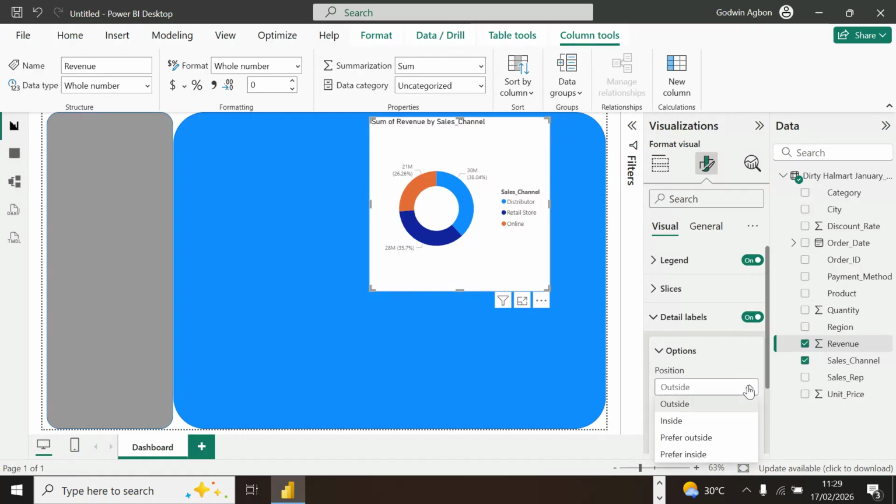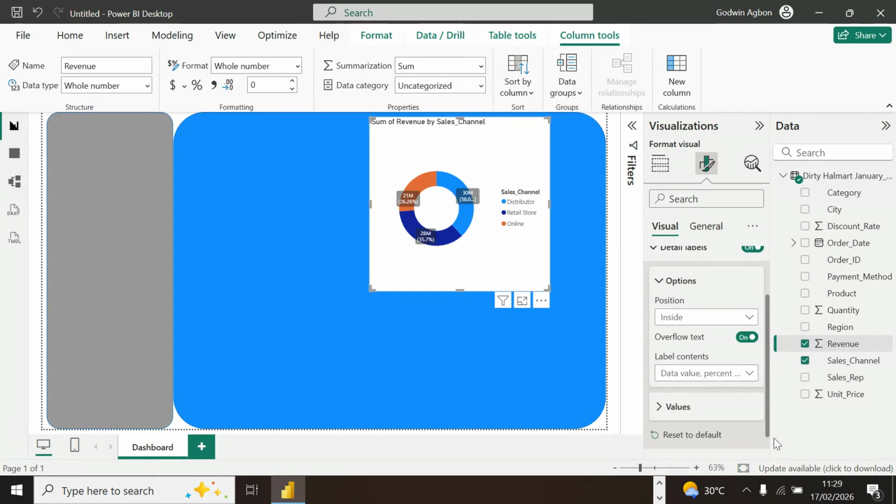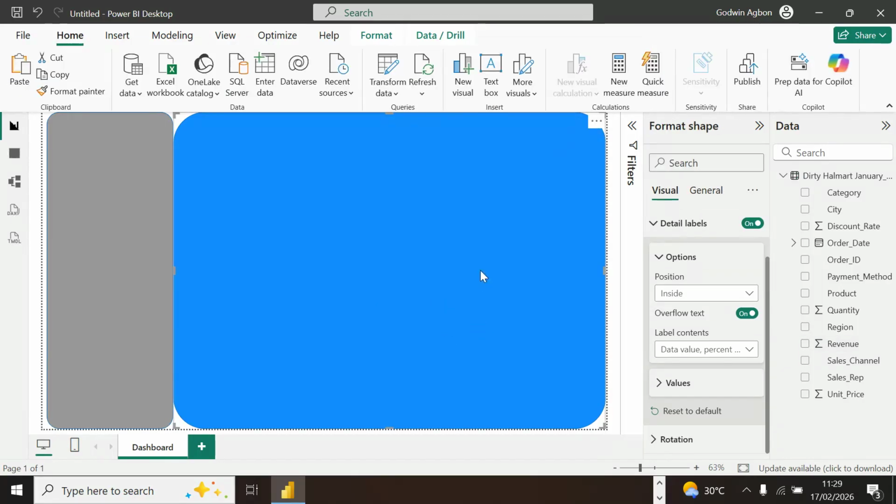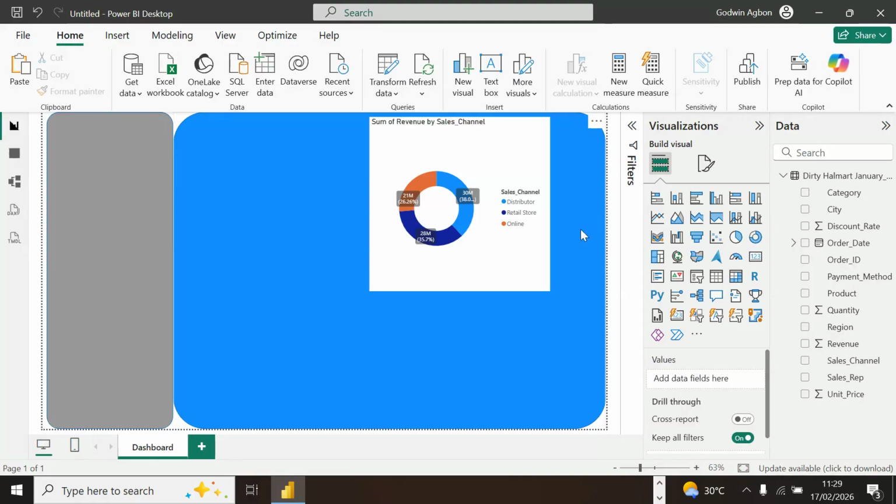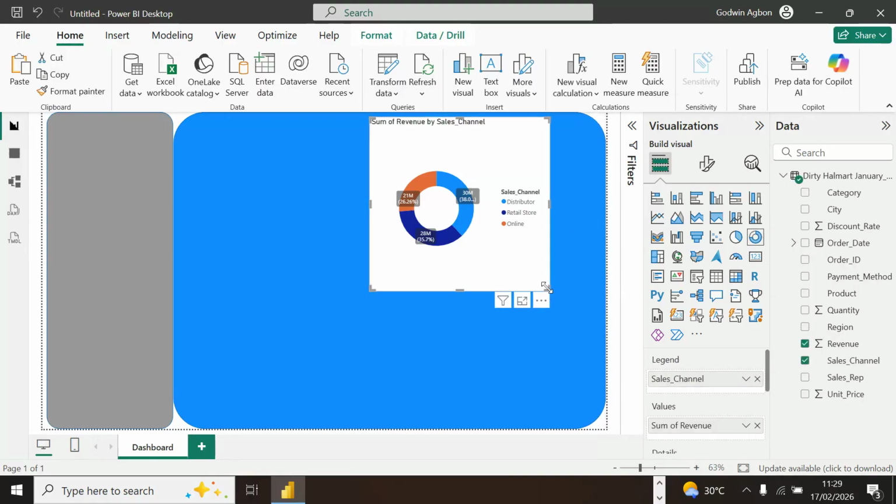I can do a little formatting to say the text that is coming out, where do I want it to be? You see, just now they are outside the sectors and their representatives. So I can decide to bring it inside and it's there. So this shows me my sales record based on a channel. Let me reduce this a bit.